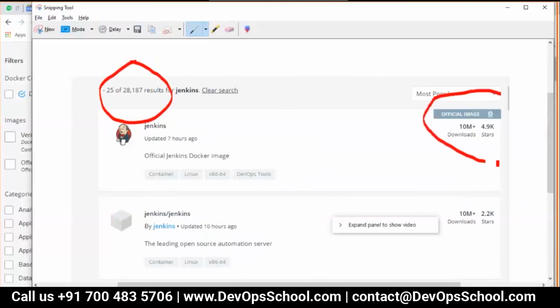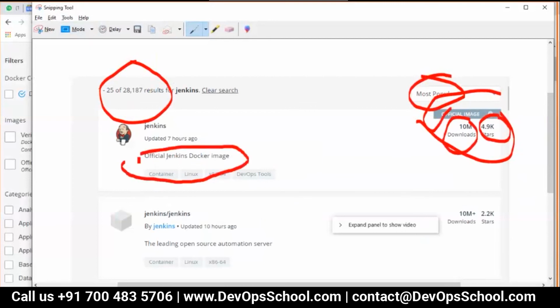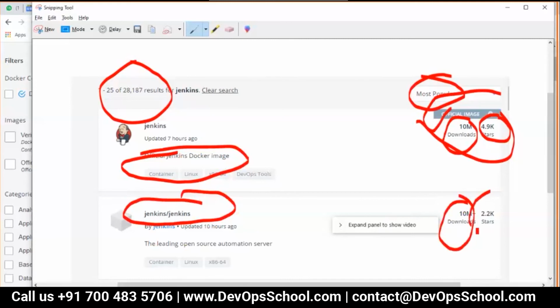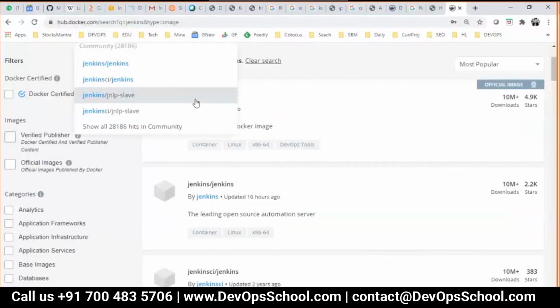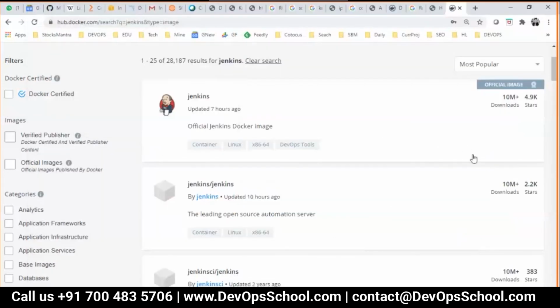Out of which the first image, which is the most popular, was the official image. How many downloads? How many stars? This image is also official, but you see here, these are the images you can use. So the first one I have to use, this one. Now how do you decide? Look at the number of downloads, look at the number of stars, and click on it.